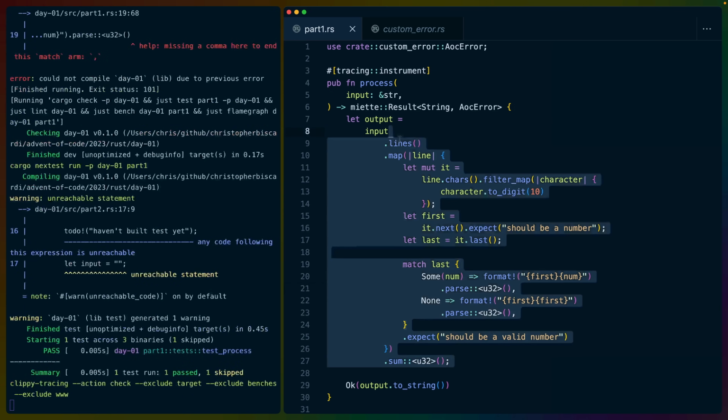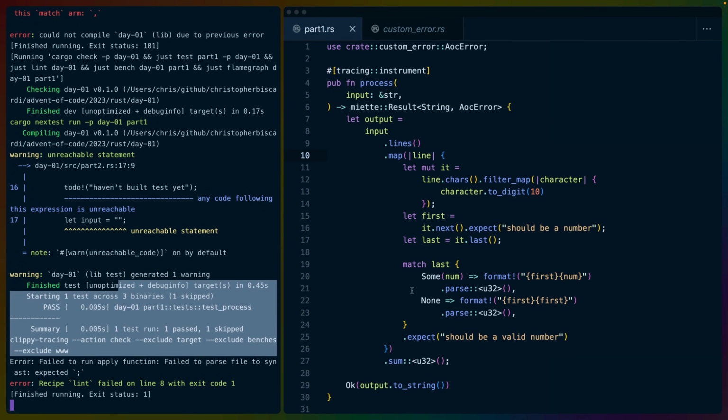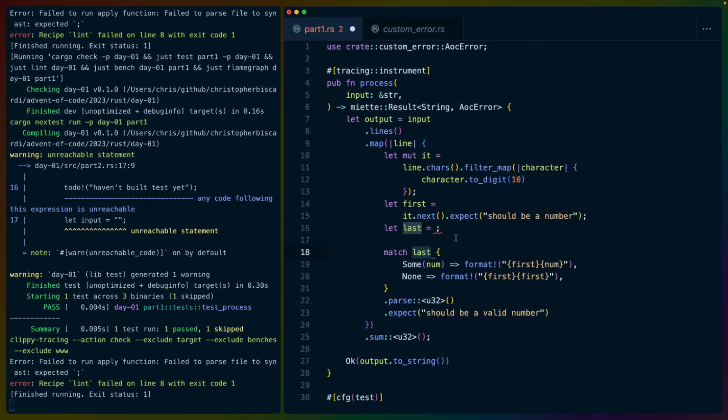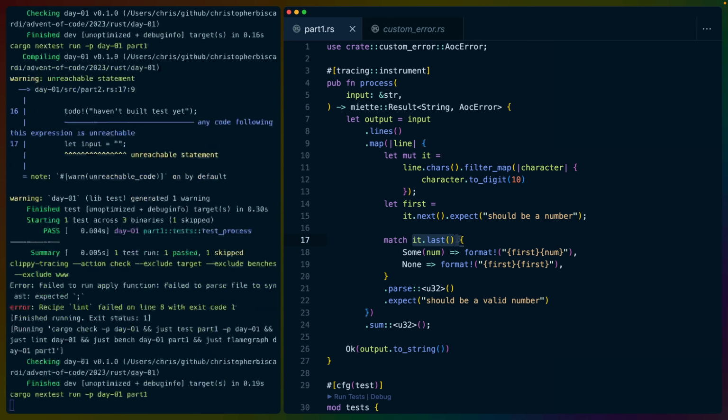So we get a reformat jump, and then our test on the left is passing. So this is a little messy. I could probably clean it up a little bit. For example, if we took the parse here, because we will always have this string coming back, we could stick that on the end of the match. We could also take this and bring it in here so we can match directly on that expression.